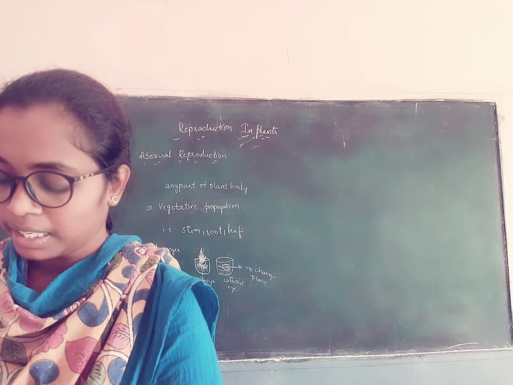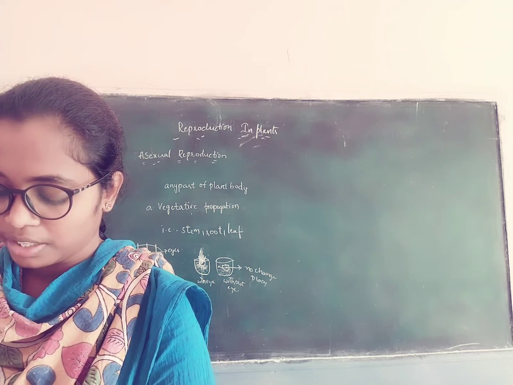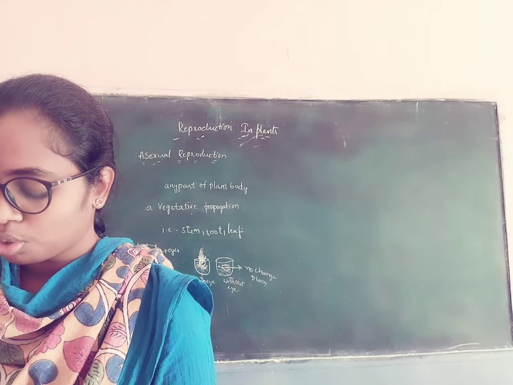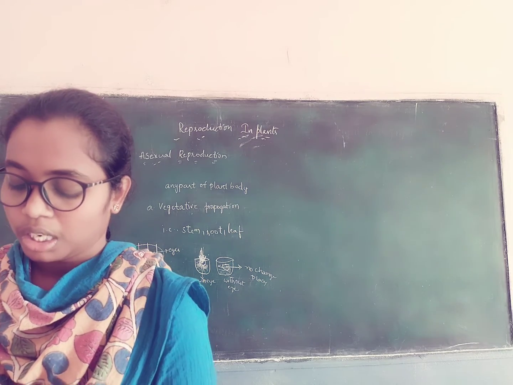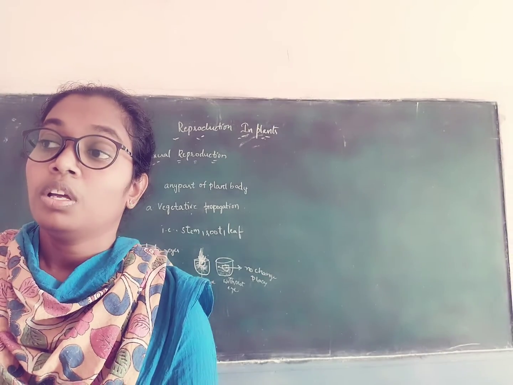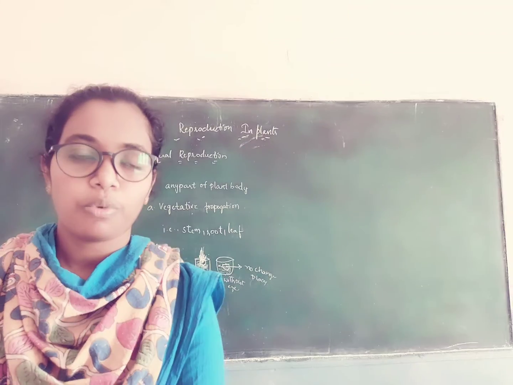Next, vegetative propagation in some plants. Parts of the plant: sweet potato, the dahlia, carrot, turnip, radish. New plants grow from the modified roots. In the sweet potato, carrot, turnip and radish, the new part of the plant is formed from the roots.